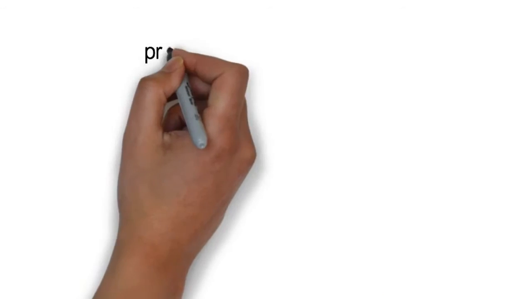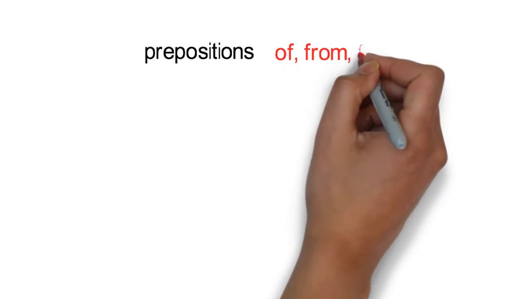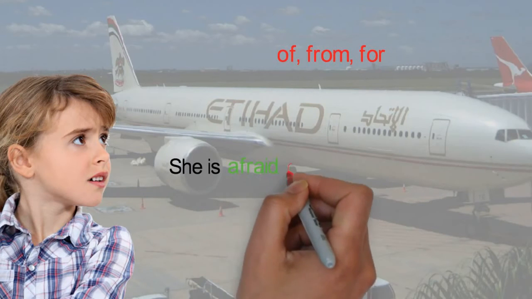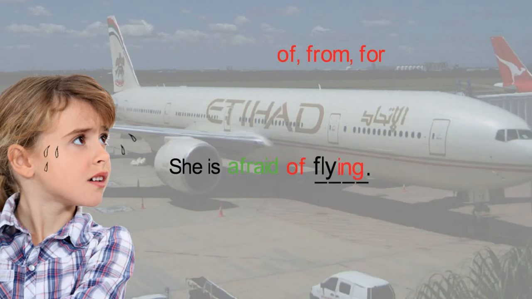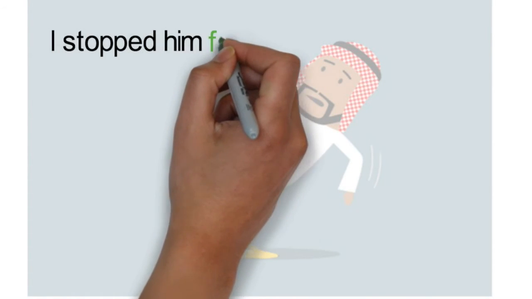Gerunds can also be used after prepositions. Prepositions are words like of, from, and for. For example, in this sentence, she is afraid of flying. Flying is after the preposition of and is the object of the sentence. Another example is, I stopped him from falling down.